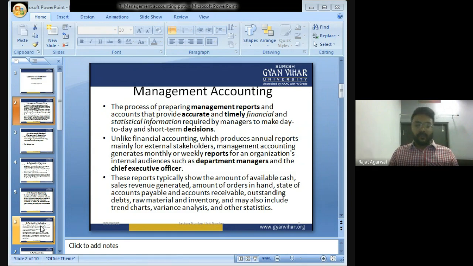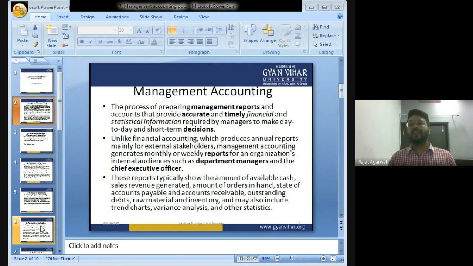So a company works for the whole year, and at the end of the year the company's report card is the financial accounts, that is the balance sheet, P&L, and cash flow statement. These reports are important for the stakeholders because they have an interest in the company. They want to know the progress of the company because they are worried about their money. They want to know whether their money is safe or not.